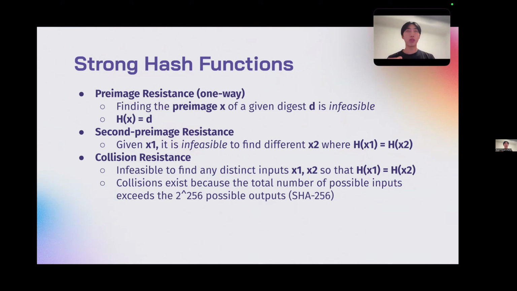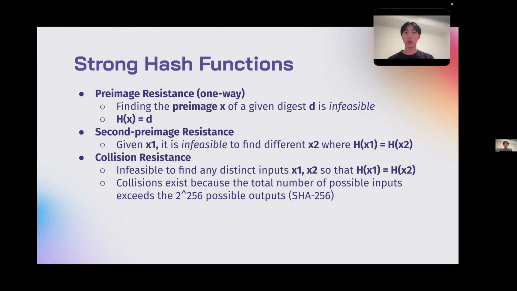And so for strong hash functions, what we want are the following three properties. We want pre-image resistance, meaning it's one way. So finding the pre-image of x of a given digest d is infeasible. So what that means is finding x such that h of x equals d is very computationally difficult and just not possible, really.